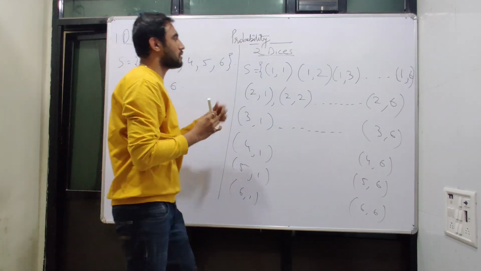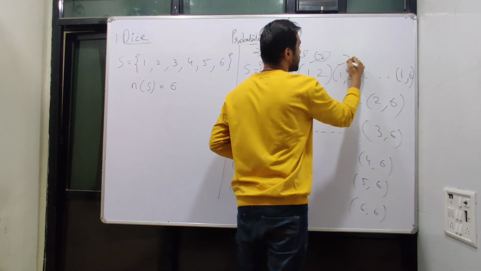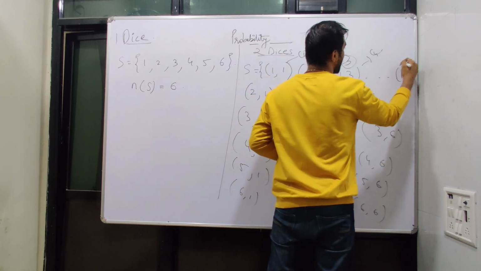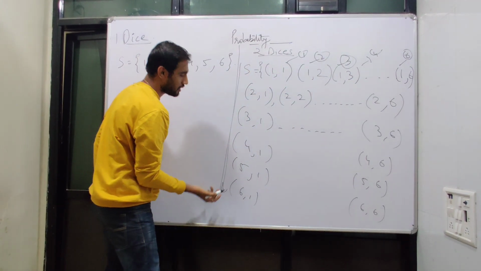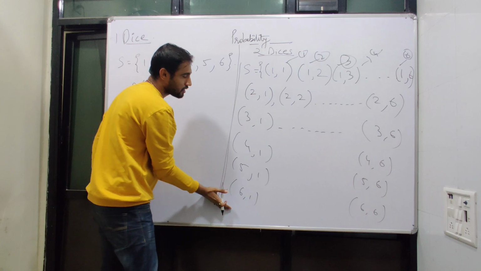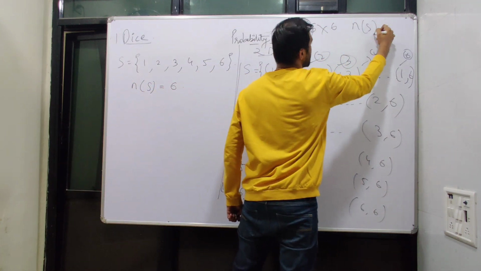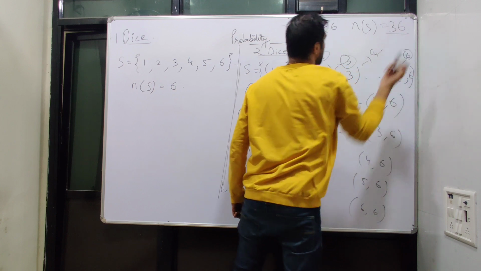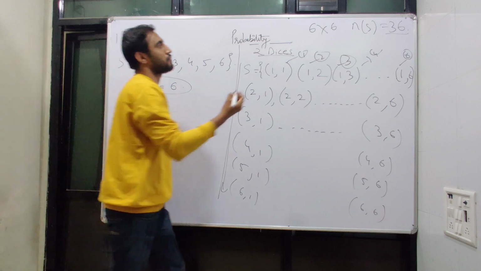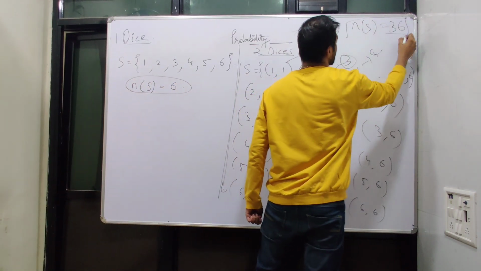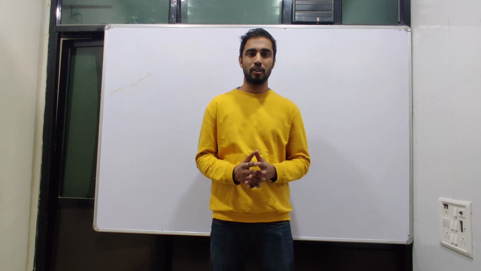So if we count the numbers properly, 1, 2, 3, 4 till 6 we are going, and down the row there are again 6 numbers. So 6 into 6, the sample space turns out to be 36. So for one dice the number of sample space is 6, and for 2 dice the number of sample space is 36. I hope you understood the concept of probability for coins and dice.